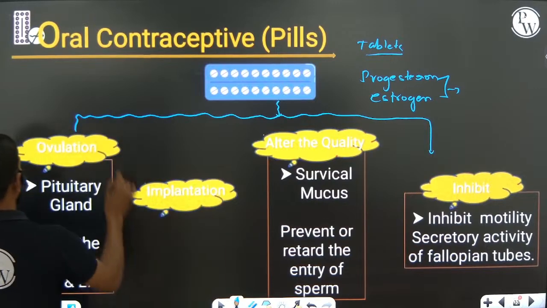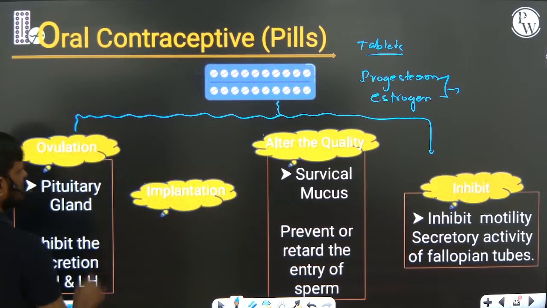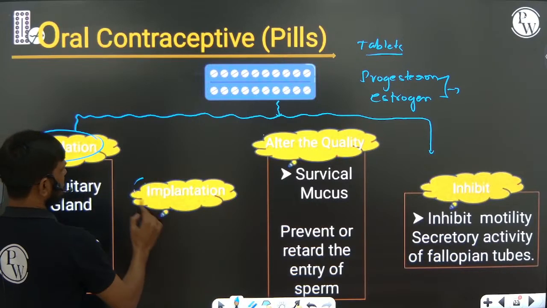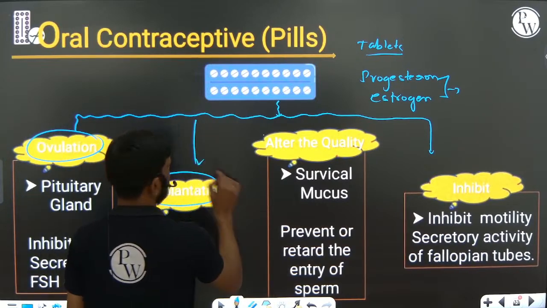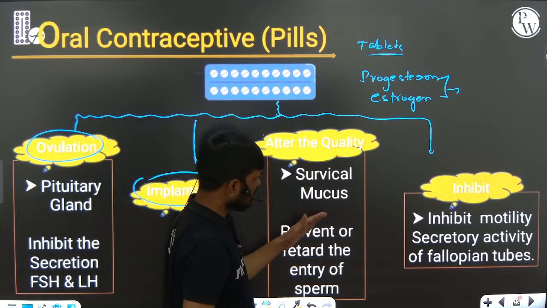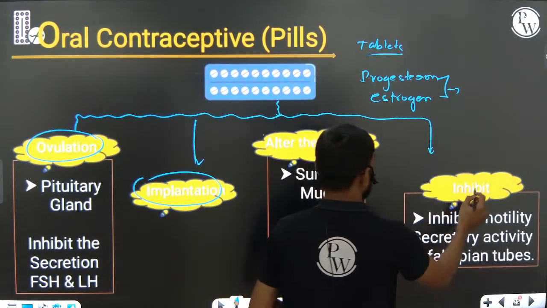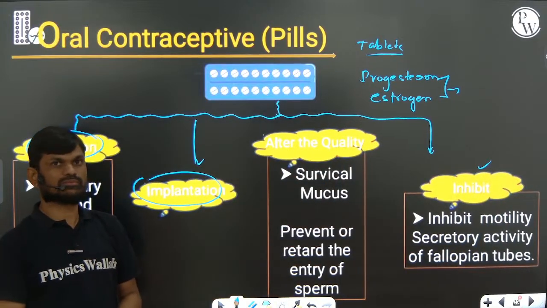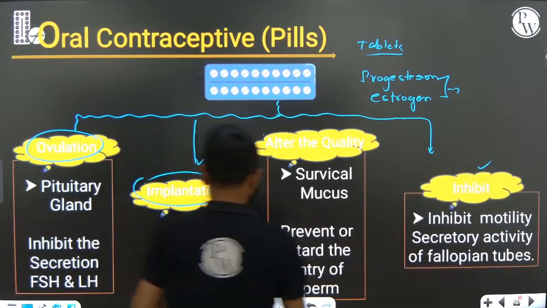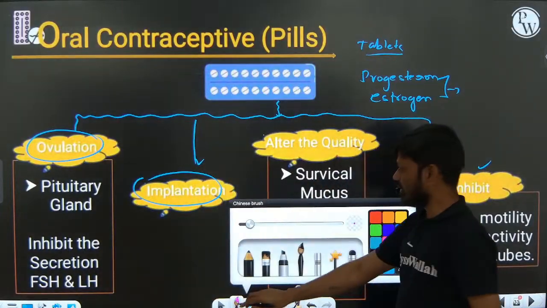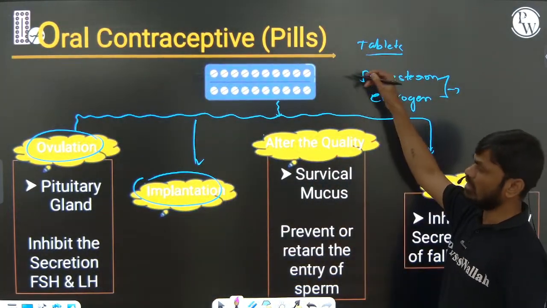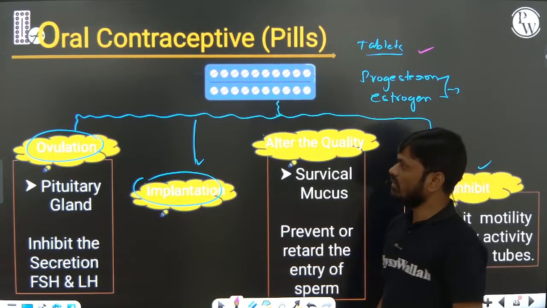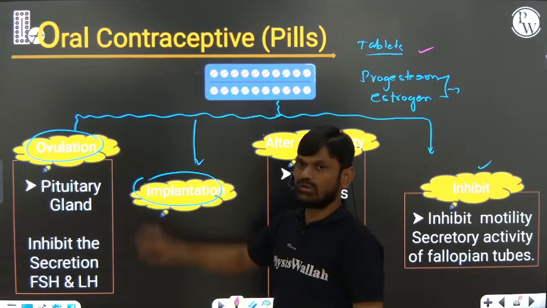Now these oral contraceptive pills mainly affect ovulation and implantation, alter the quality of the cervical mucus, and inhibit the motility of the fallopian tube. When females take oral contraceptive pills, it can prevent ovulation.